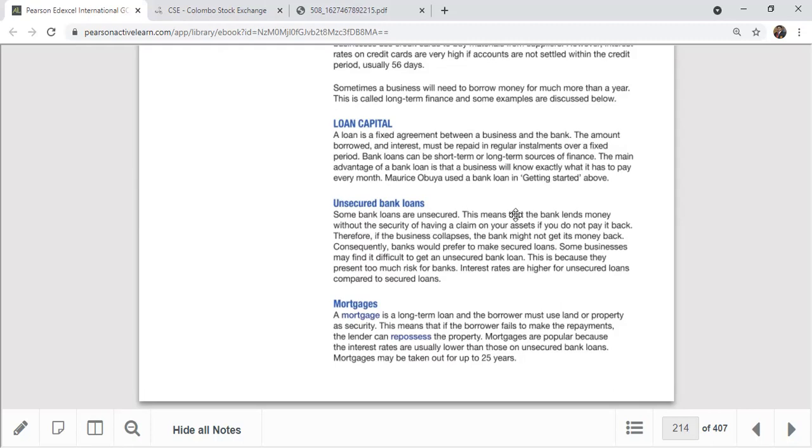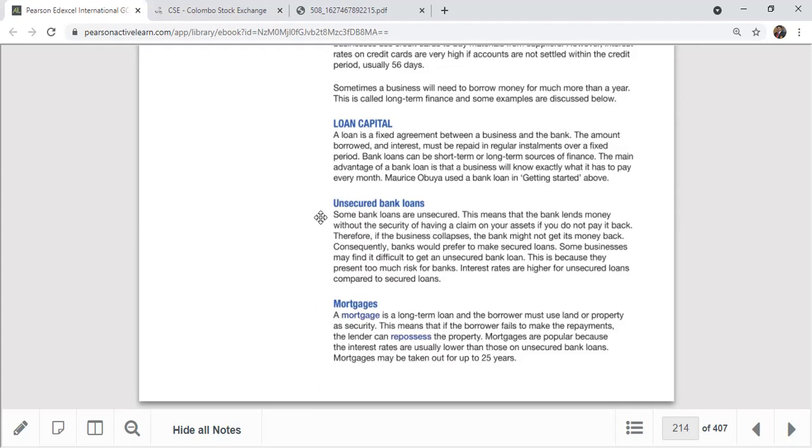Okay, the other part is the unsecured bank loan. Sometimes you might wonder, what is this? What are unsecured bank loans? Secured and unsecured. Secured means you pledge collateral. Normally when you are getting a bank loan, we have to provide some kind of security for the banker, because that is the normal nature of the business. They say, okay, I can give you the loan, but you have to provide me some kind of security, so in case you do not pay this loan, we can take the property and settle our liabilities. So normally housing loans, normally the land, sometimes you can mortgage the bank, right?